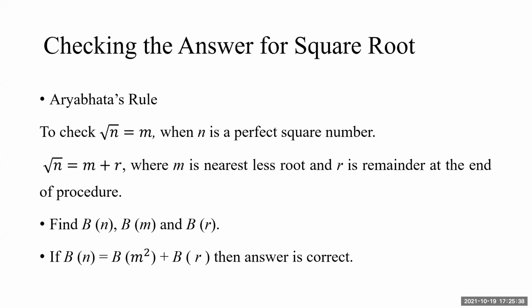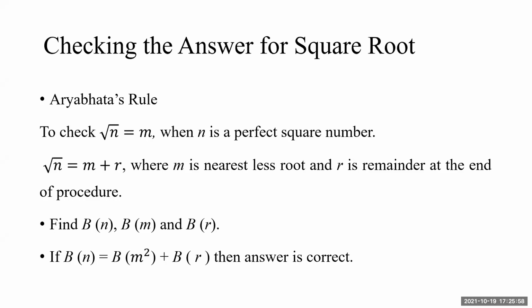Of course, a calculator will give the answer in decimal, not the remainder and quotient separately. At least it will give the nearest root, where m is the nearest root, and something is to be added to get n from m square. That's why it is called a remainder.